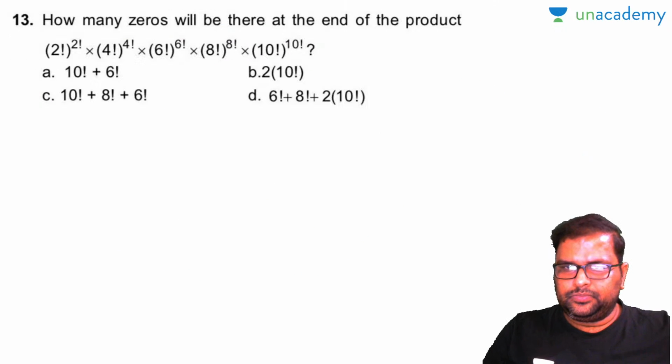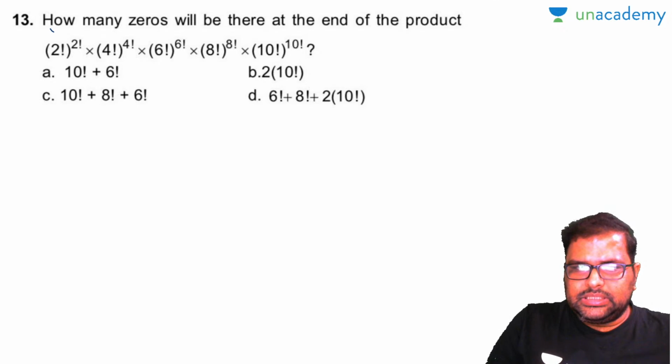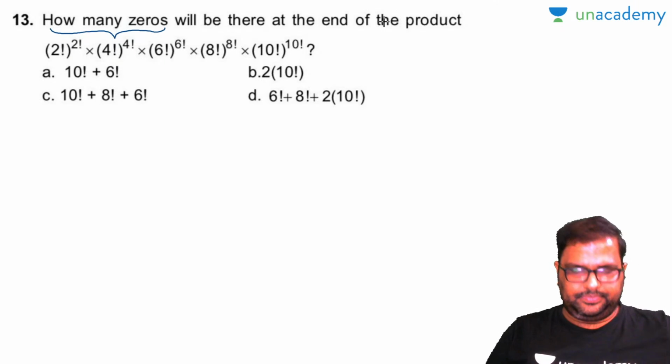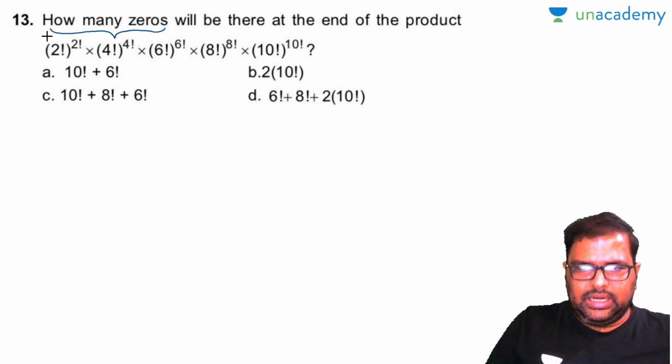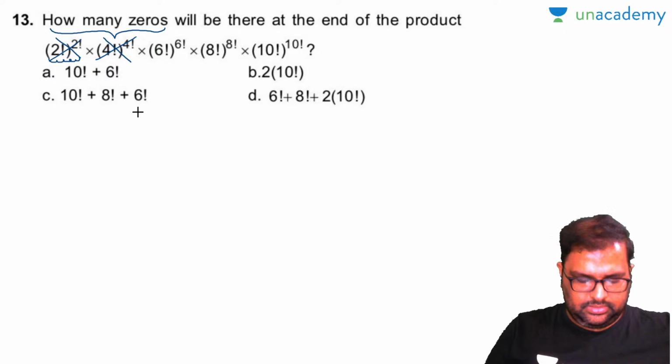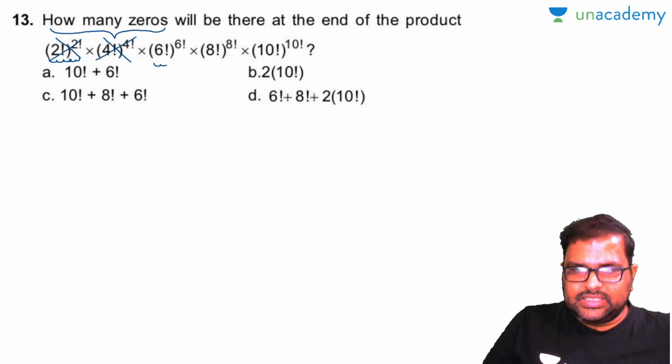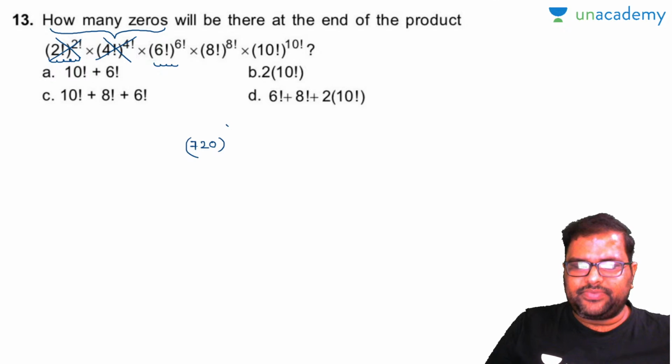Now observe this question. This is very easy. How many zeros will be there at the end of the product? Now look, 2 factorial doesn't have any zeros here. Eliminate this. We don't need this. 4 factorial is 24. It doesn't have any zeros. 6 factorial is nothing but 720. Am I right or wrong? Whole to the power of 6 factorial.